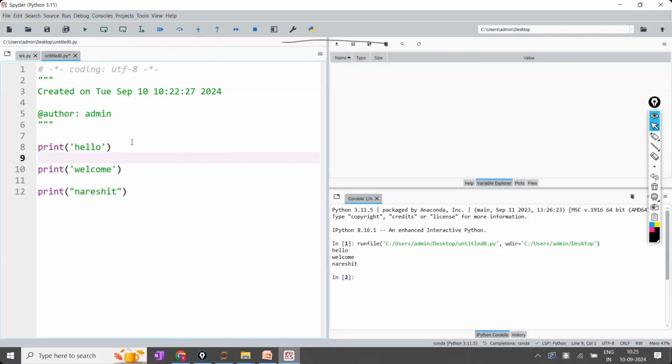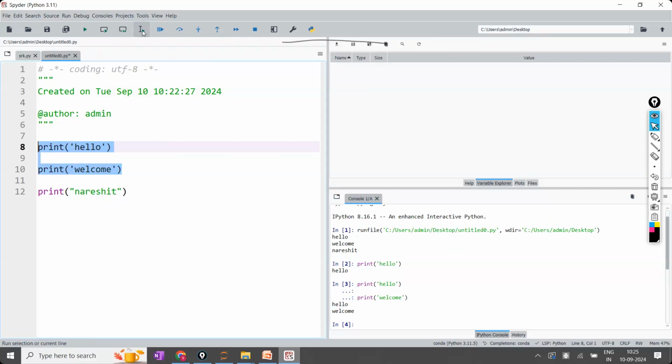No, sir, I want to execute only this line. I don't want to execute the remaining 2 lines, though they are available. Only this line. Then this is the one. This is run everything. This is run selected one. If you click on this, it will select only the hello. Sir, I want to execute the first two lines. Select and click on this. Only those two will be executed. Like that, you can select whichever code you are interested in, or you can select the entire file also. Are the points clear?